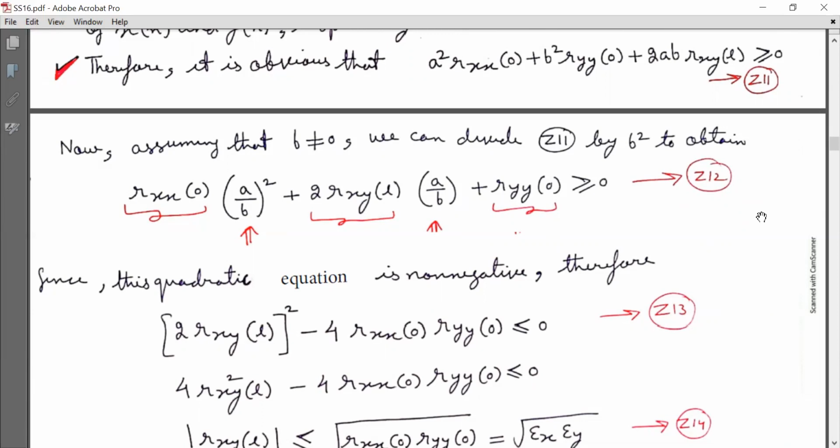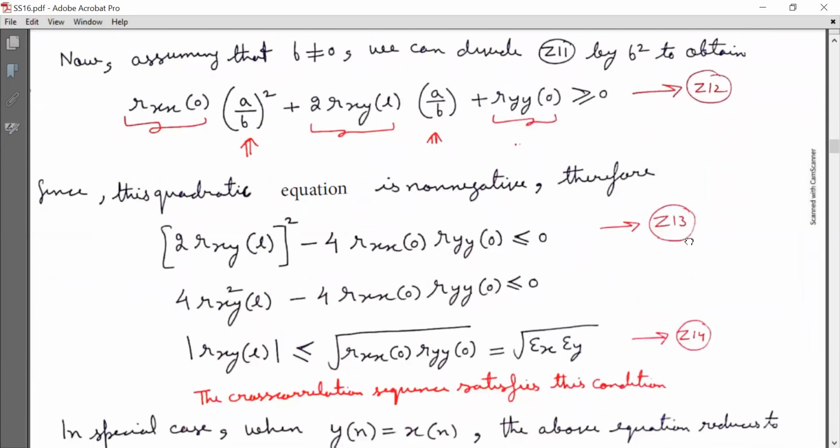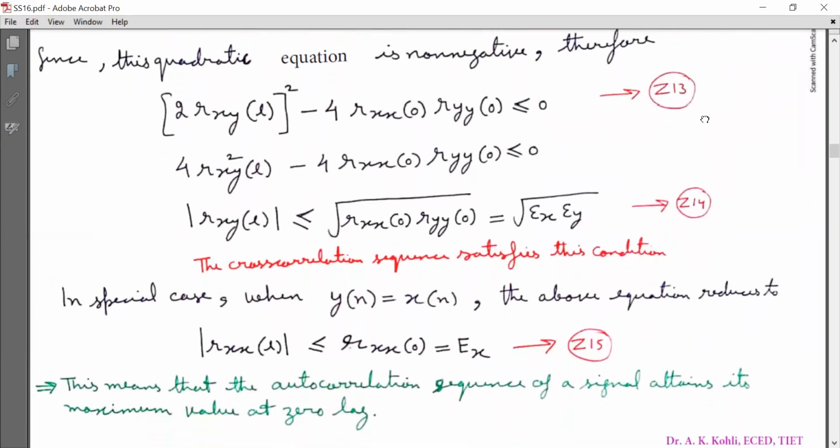Since this quadratic expression is non-negative, therefore (2 R_xy[l]) the whole square minus 4 R_xx[0] into R_yy[0] is less than or equal to 0. Mark it as equation Z13. It leads to this expression as shown on the screen.